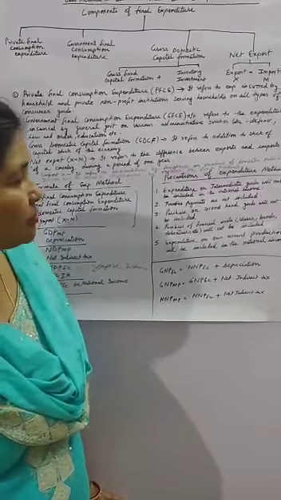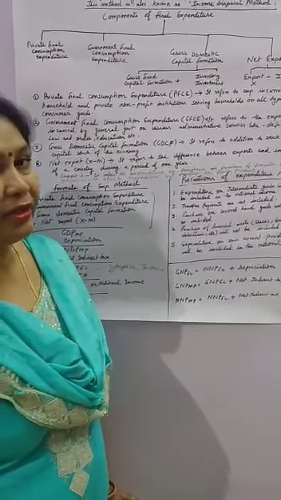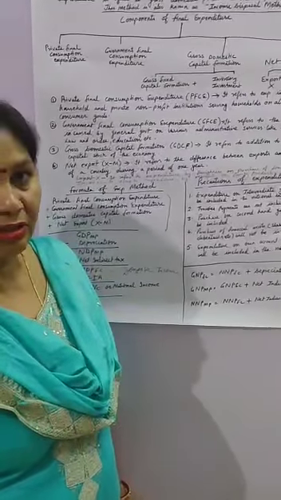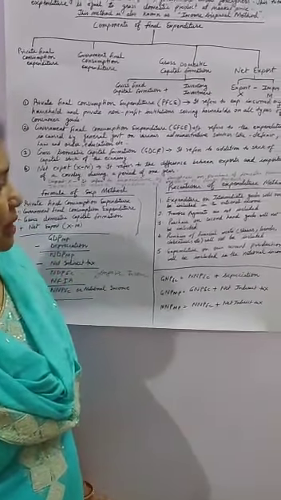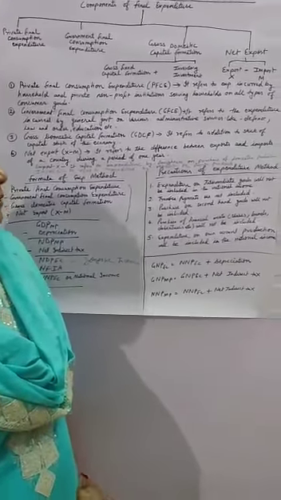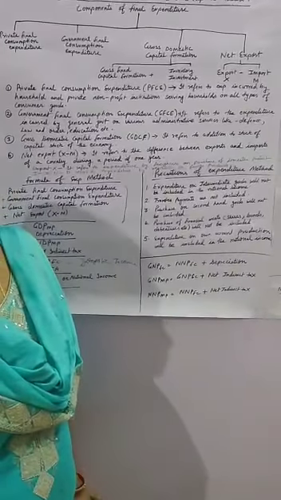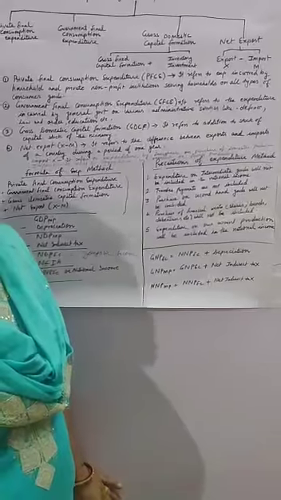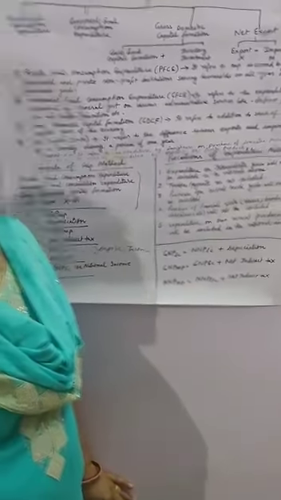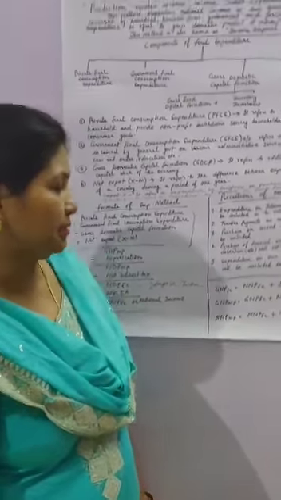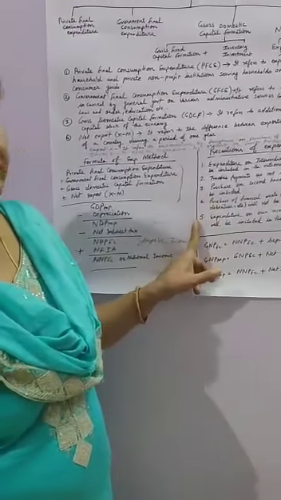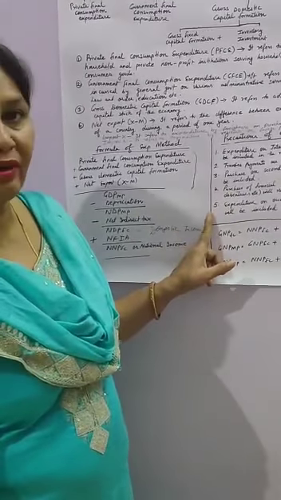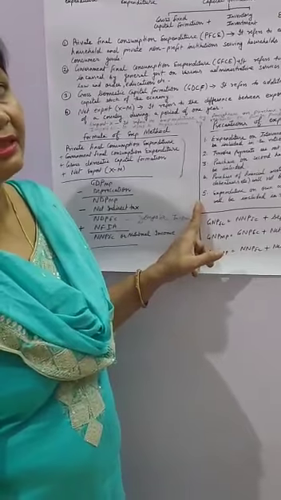Purchase of second hand goods will not be included. Any kind of purchase of second hand goods is also not included. Then purchase of financial assets like shares, bonds, debentures, etc. is also not included. Then expenditure on own account production will be included in the national income. Whatever expenditure we are doing on production for self consumption is also included in national income. So these are the precautions we keep in mind before calculating the national income by the expenditure method.